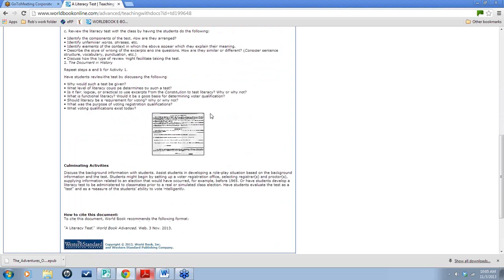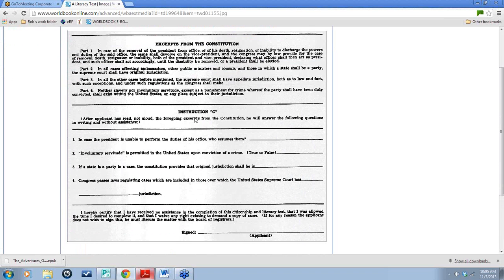And then down here, this document, at the end of the Civil War, Alabama was part of the South, and they were not happy about slaves getting the right to vote. So Alabama passed this literacy test, and they told everybody, you have to pass this test in order to be able to vote. Well, slaves couldn't read or write, so this was actually a test that was designed for failure because they wanted slaves to be excluded from voting. So keep in mind, a slave that couldn't read or write would have a very hard time reading number 2, involuntary servitude, and so this test was designed for failure.